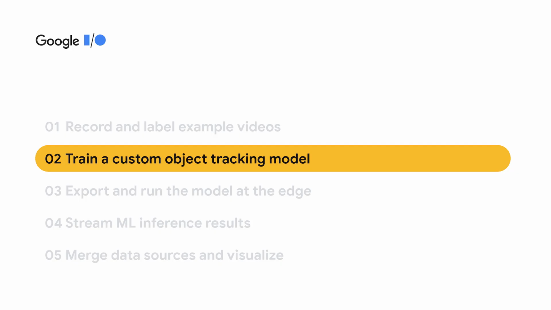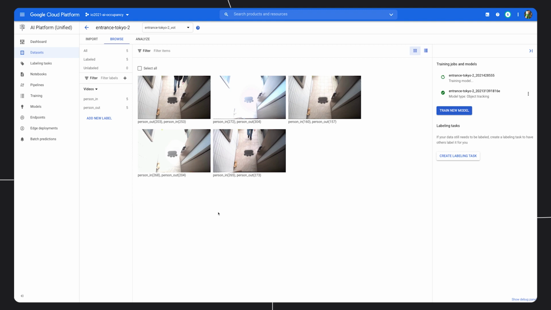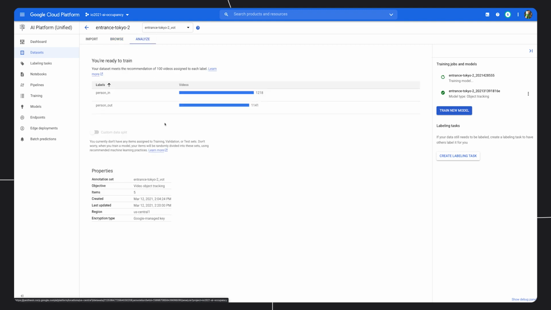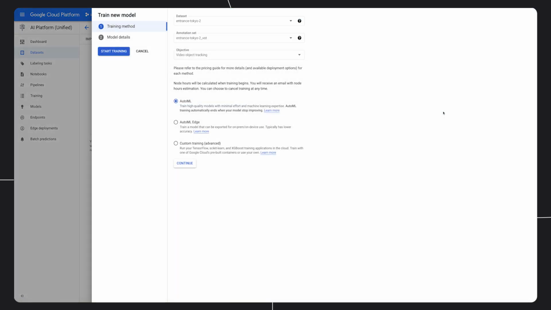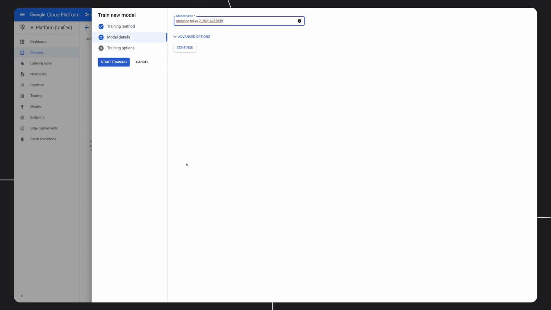Now that we have labeled examples, we can simply train a custom model that recognizes these types of events, somebody entering or exiting. Once you have labeled a lot of examples, you can click on the Analyze tab to see how many labels you have, and if you have enough, at least 100 per label, then what you need to do is click on Train New Model. It's as simple as that. We will select the type of model we wish to train. I will select AutoML Edge because we want to run it at the edge on our device.